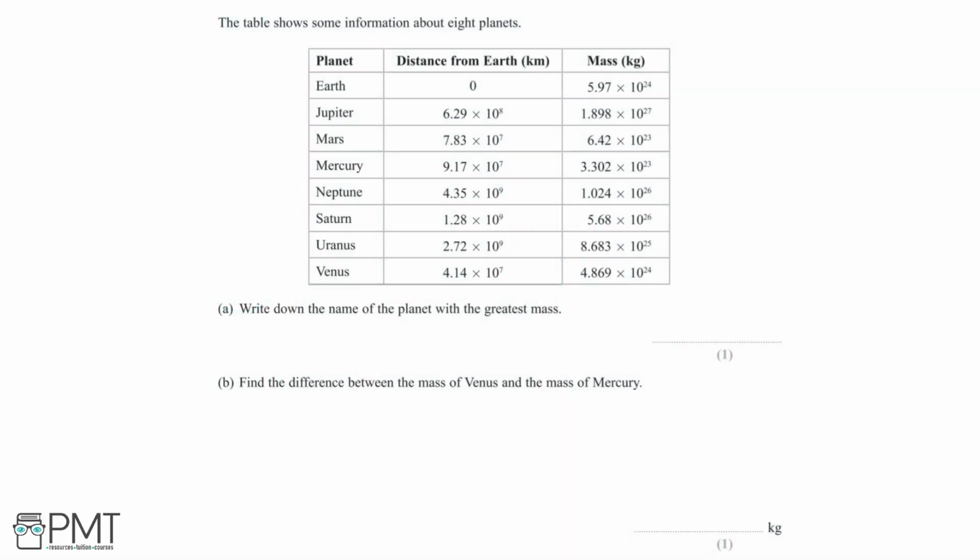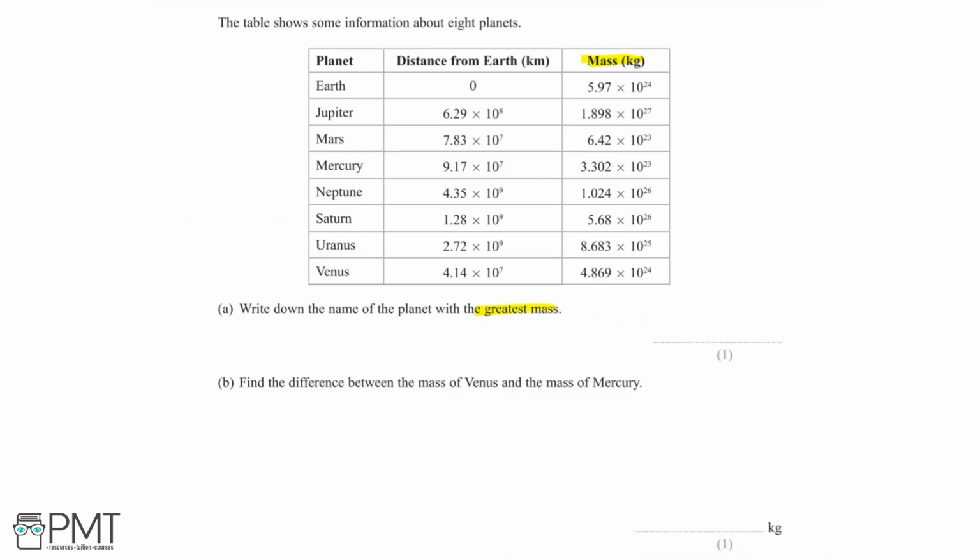In this question, we're given a table which shows some information about 8 planets. And now in part A, we're asked to write down the name of the planet with the greatest mass. So looking at the mass column in this table, we need to find which planet has the largest value for mass. And the first thing that we need to do is take a look at the powers.